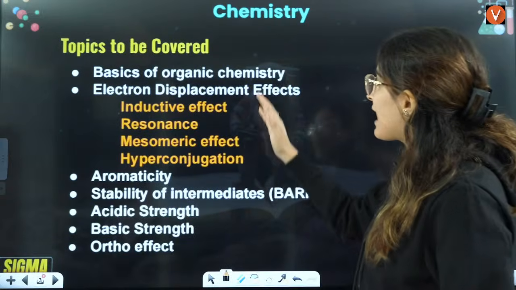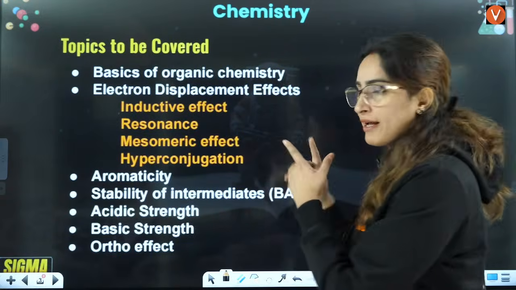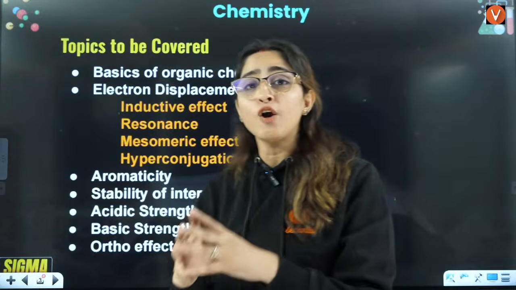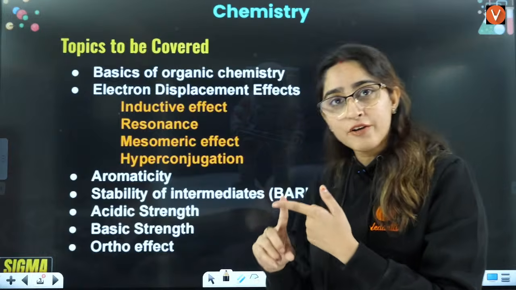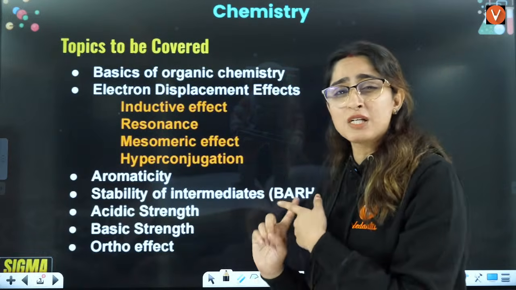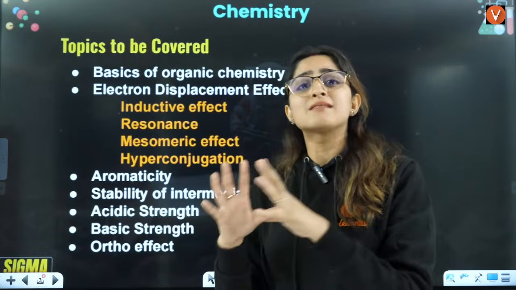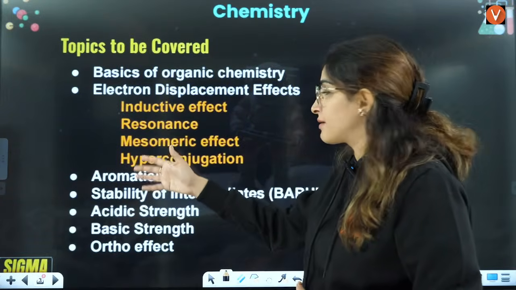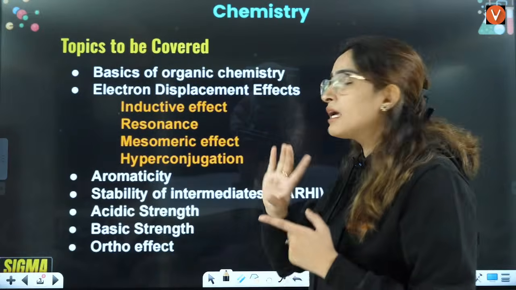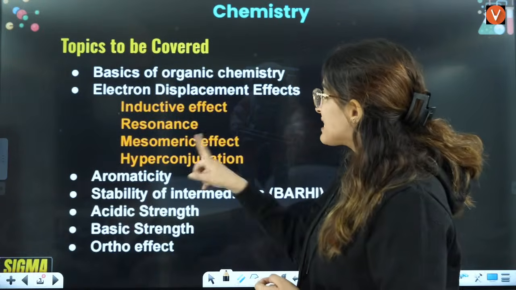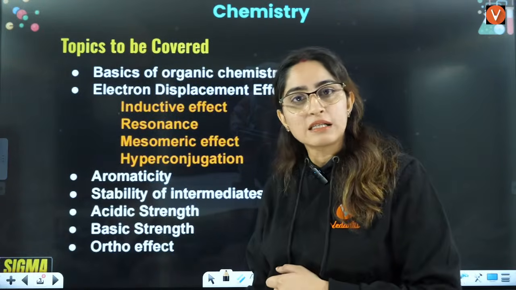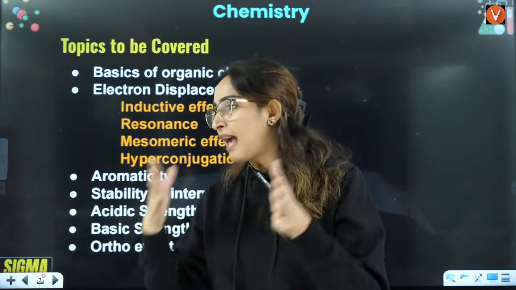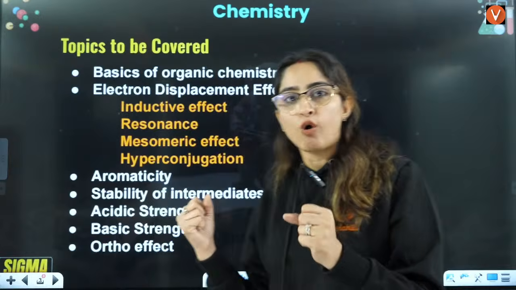Then we will understand electron displacement effects, the most important ones in your syllabus: the inductive effect, then resonance. We'll see the detail of resonance and mesomeric effect, then the difference between resonance and mesomeric. We'll see hyperconjugation. Next concept is aromaticity. Then we'll talk about annulenes also, in aromaticity.